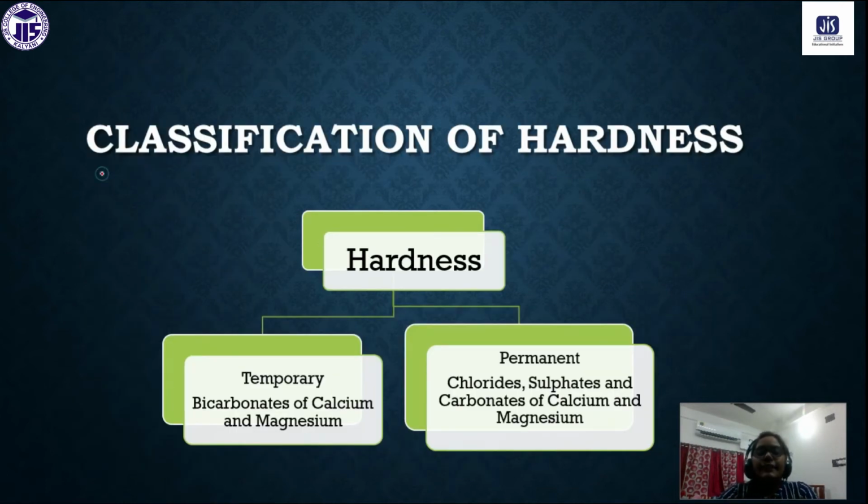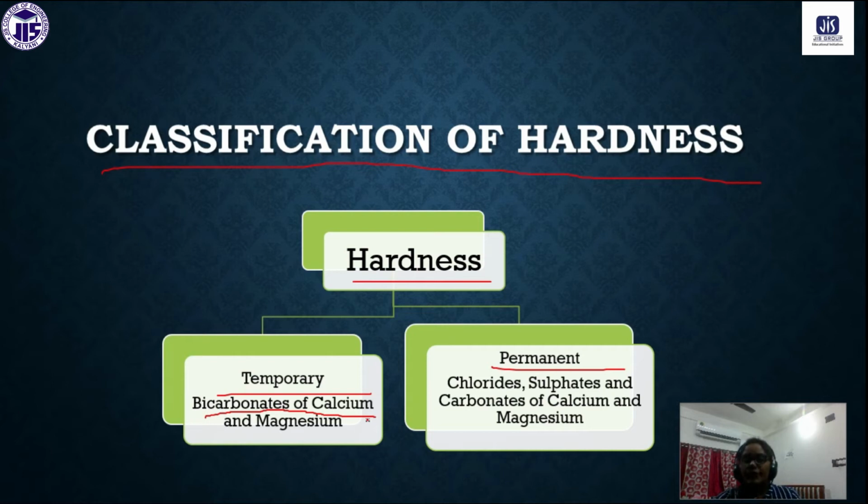Okay, now the next topic is the classification of hardness. Generally, hardness is of two types. One is temporary hardness, one is permanent hardness. Temporary hardness is generally caused by bicarbonates. If the bicarbonates of calcium and magnesium are present in the water, that will cause the temporary hardness of the water. And if the chloride, sulfate or carbonates of calcium and magnesium are present, that will cause the permanent hardness.